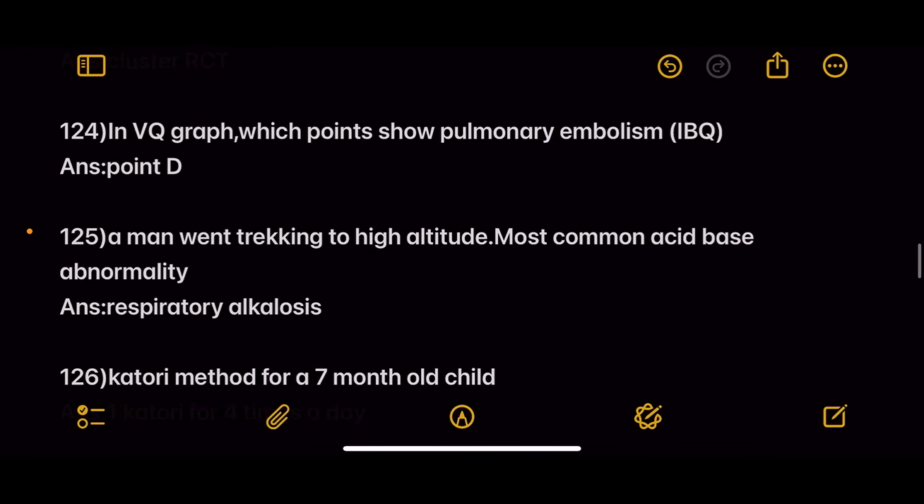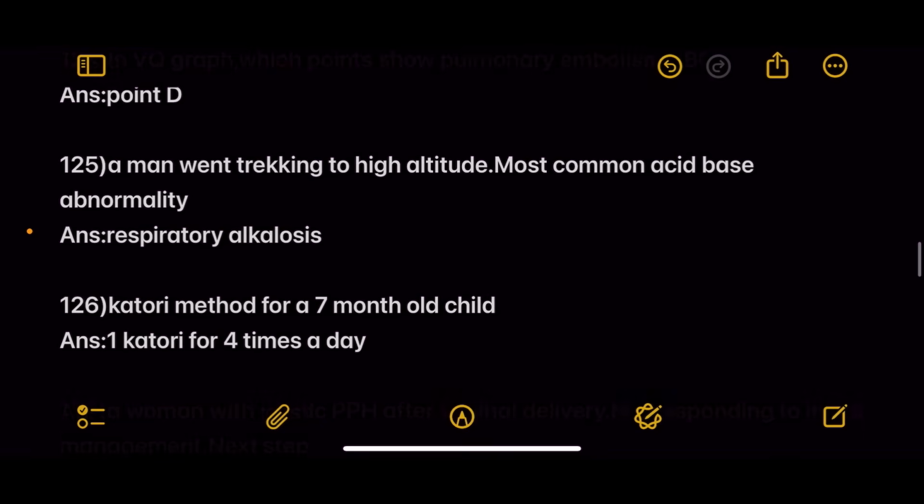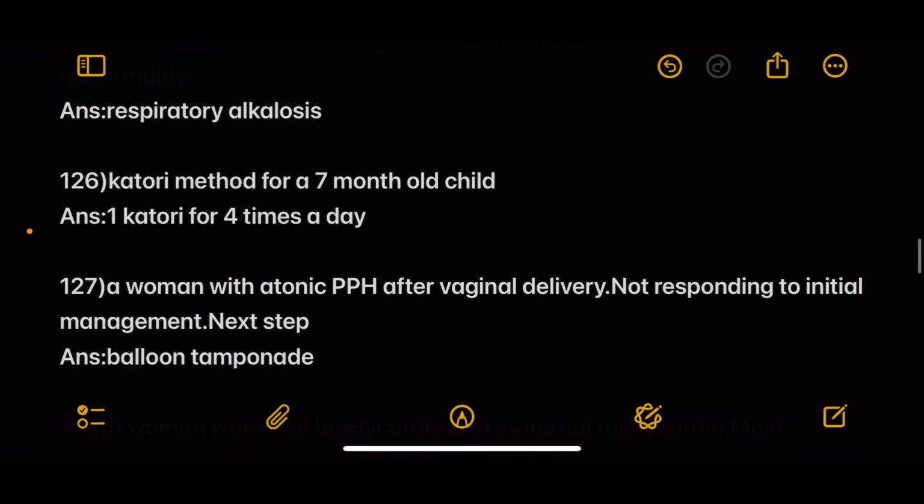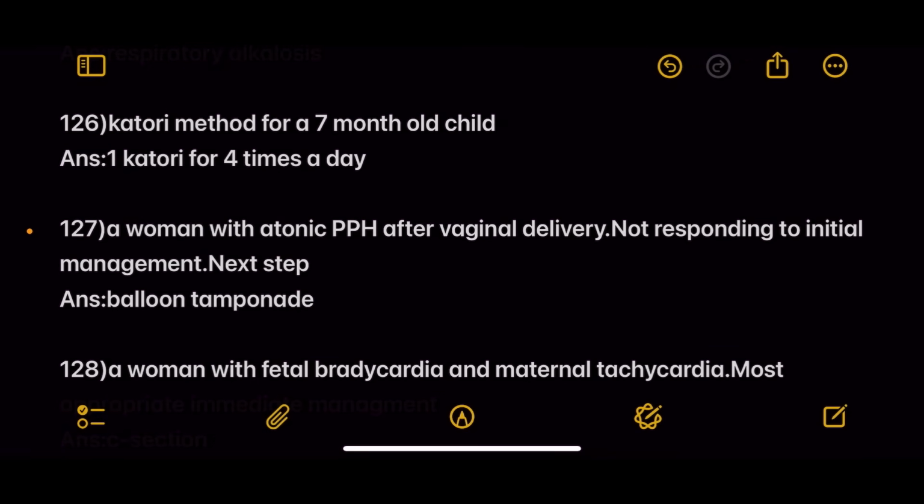Next, in VQ graph, which points show pulmonary embolism? Image-based question. Answer point D. Next, a man when trekking to high altitude, most common acid-base abnormality is respiratory alkalosis. Next, Katori method for a 7-month-old child. Answer 1 Katori for 4 times a day.